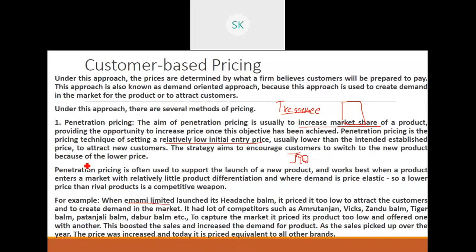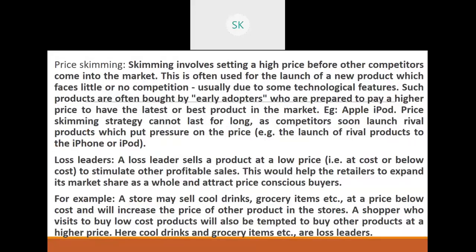So this increased the sales of Emami, and it quickly rose to the competitors' level. Even though it was a new company, it was able to come to the competitors' level. So this is the first approach of customer based pricing, that is penetration pricing. They will start with a low price, enter into the market, create a customer base, then they will increase the price. So I hope everybody understood that first point. Any doubts there?